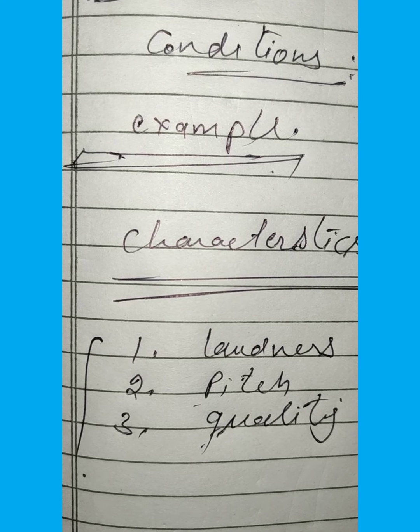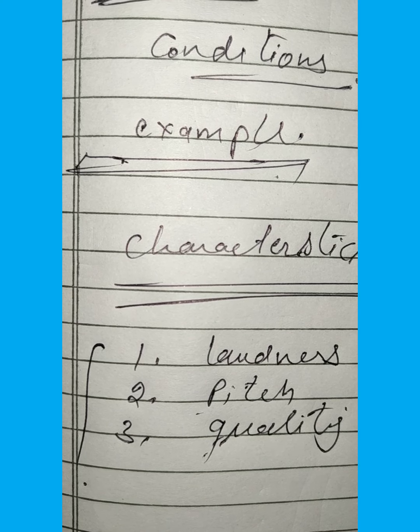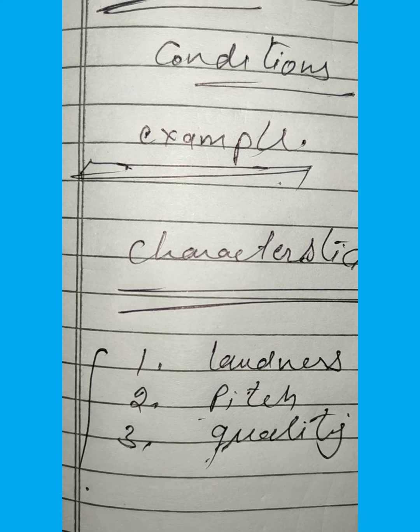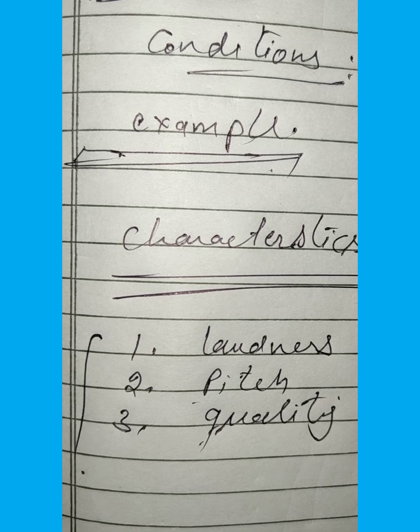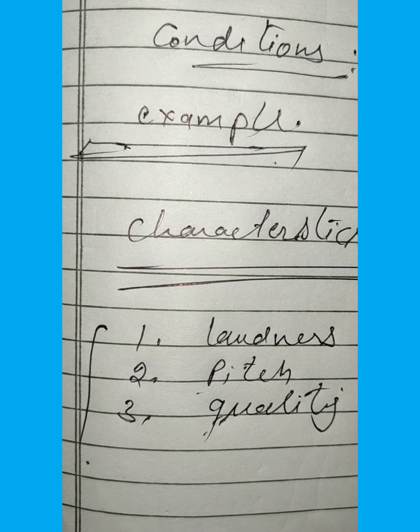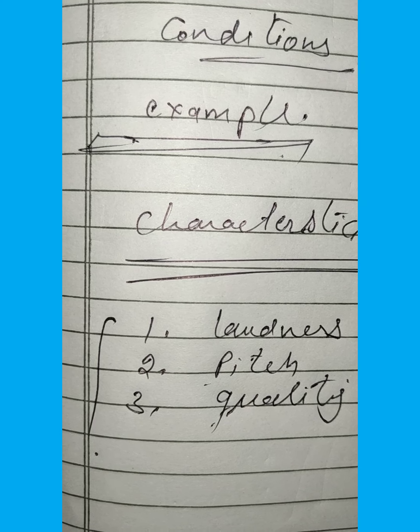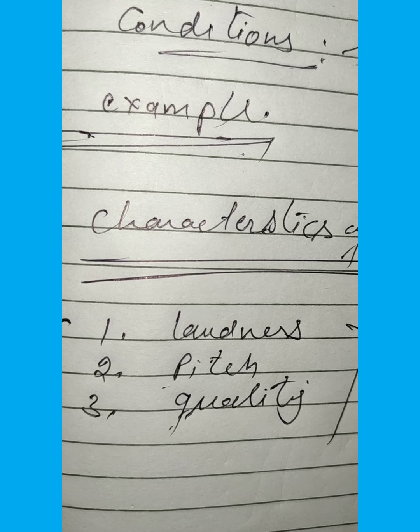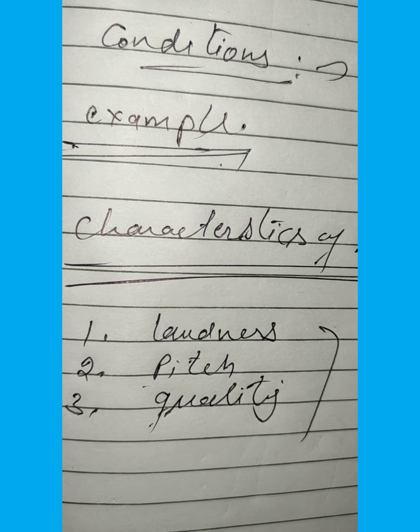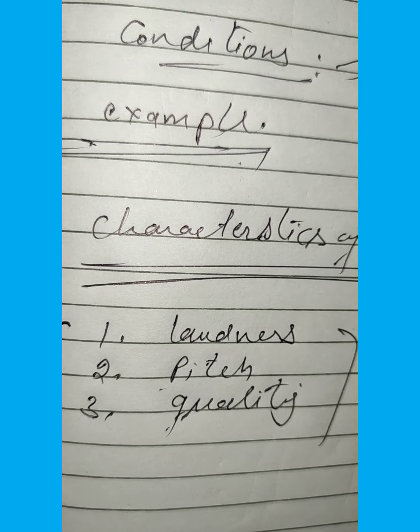Next is intensity. The intensity of a sound wave at a point of a medium is the amount of sound energy passing per second normally through a unit area at the point. Its unit is watt per meter square.